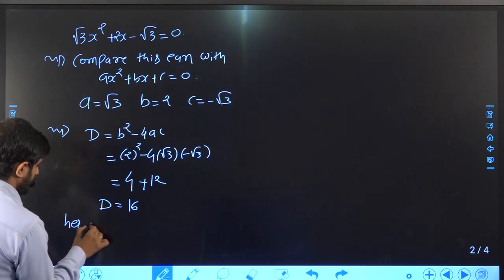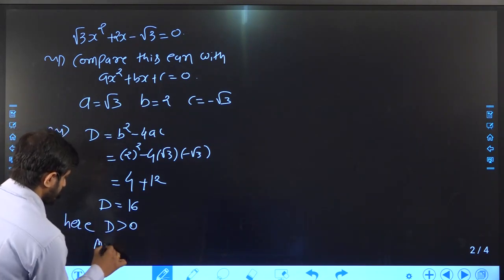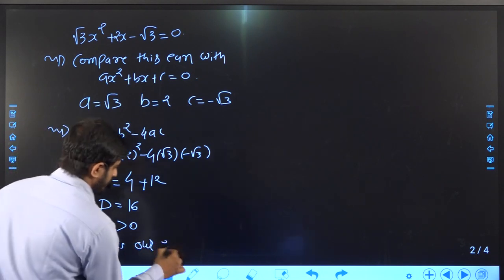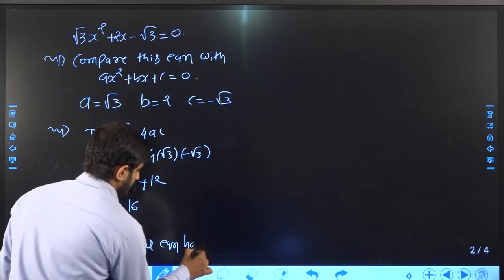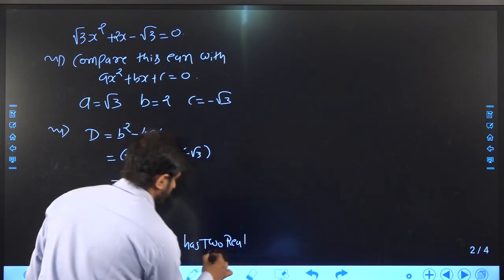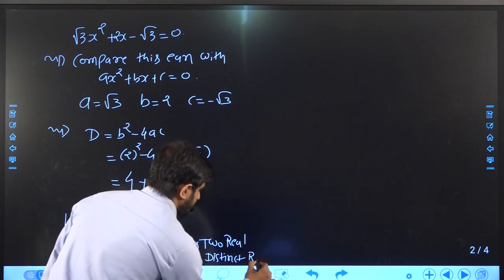Here d is greater than 0, which means our equation has two real distinct roots.